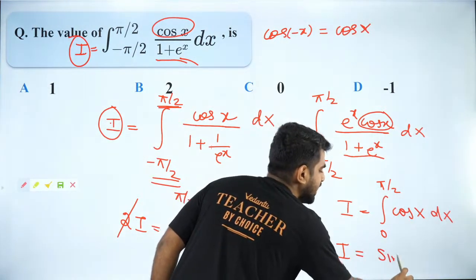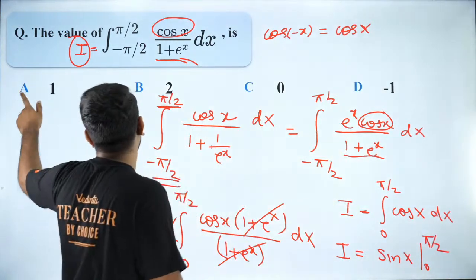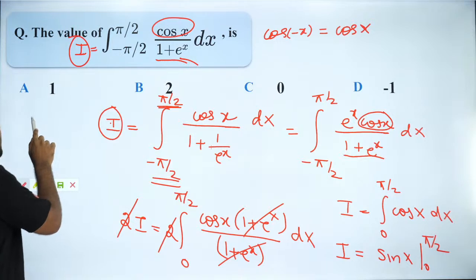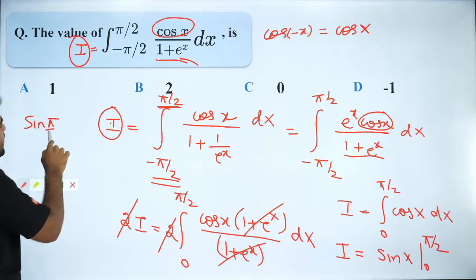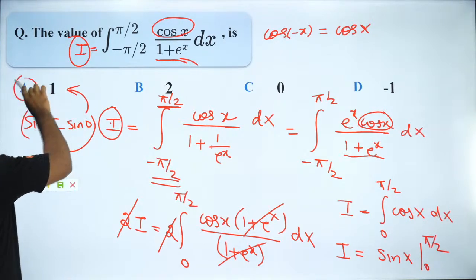What is integral of cos x? Integral of cos x is sin x from 0 to pi by 2. So the answer is sin pi by 2 minus sin 0. So sin pi by 2 minus sin 0 is the answer. And that is nothing but 1. So answer is option A.